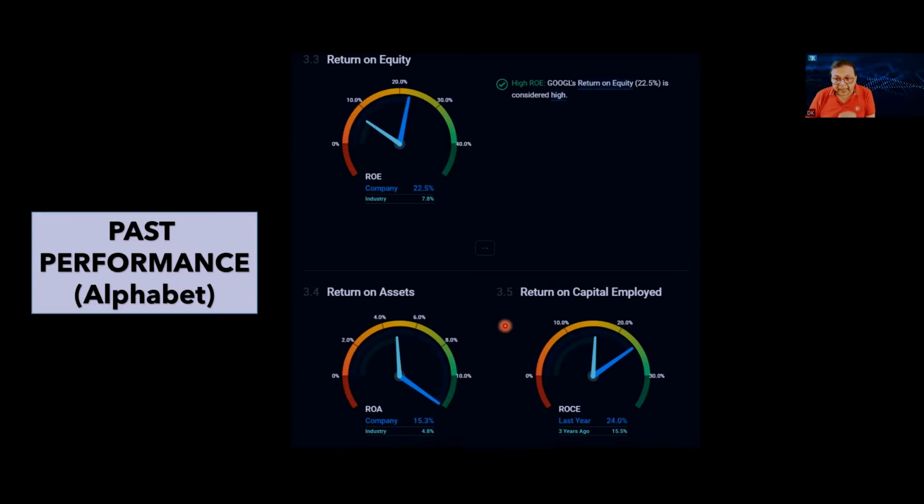Now we will check the return on capital employed, which is called ROCE. Last year ROCE of this company was 24%, while 3 years ago it was 15.5%. So ROCE anything more than 15% is considered good. And moreover, 3 years ago it was 15.5% and last year it was 24%. So ROCE is improving over the years.